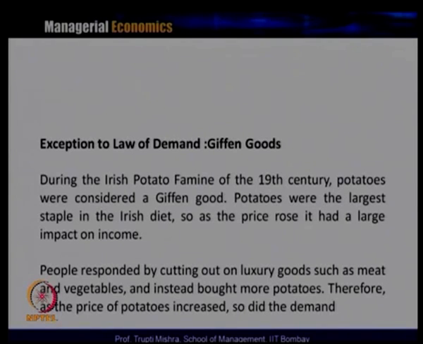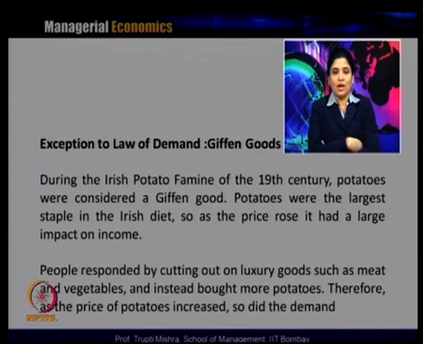So during the Irish potato famine in the 19th century, potatoes were considered a Giffen good, and potatoes were the largest staple in the Irish diet. So as the price rose, it had a large impact on income. People responded by cutting out luxury goods such as meat and vegetables, and instead bought more potatoes. Therefore, as the price of potatoes increased, so did the demand. If you look at the consumption basket of the Irish during that time in the 19th century, their food basket consisted of potatoes, meat and vegetables. But since potato is the staple diet, the composition of potato is more in the food basket.